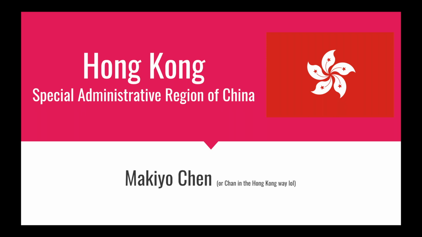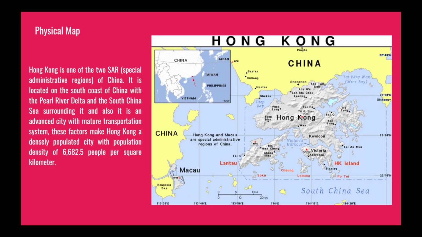Hong Kong. Physical map. Hong Kong is one of the two SARs of China. It is located on the south coast of China with the Pearl River Delta and the South China Sea surrounding it. And also, it is an advanced city with a mature transportation system. These factors make Hong Kong a densely populated city with a population density of 6,682.5 people per square kilometer.